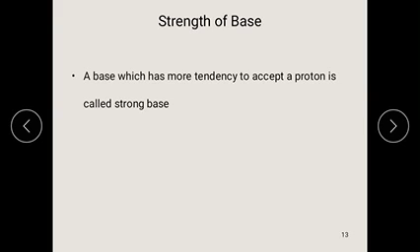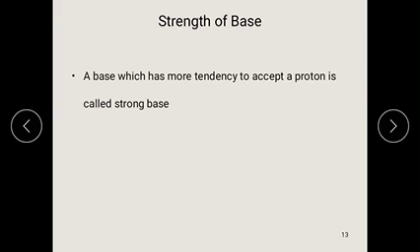Similarly, a base which has more tendency to accept a proton is called a strong base.